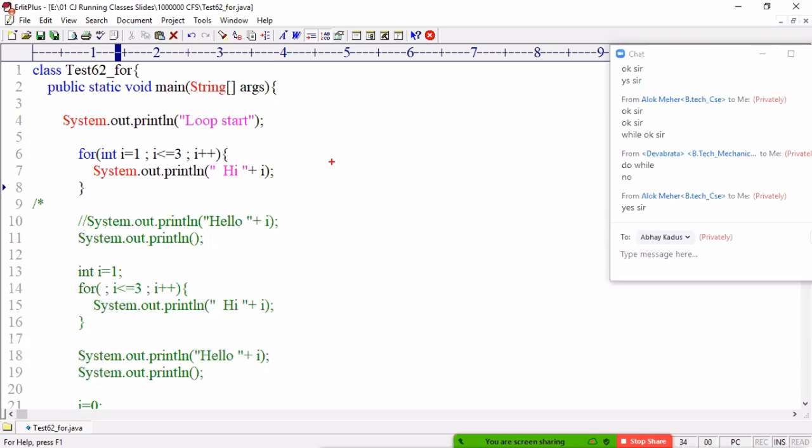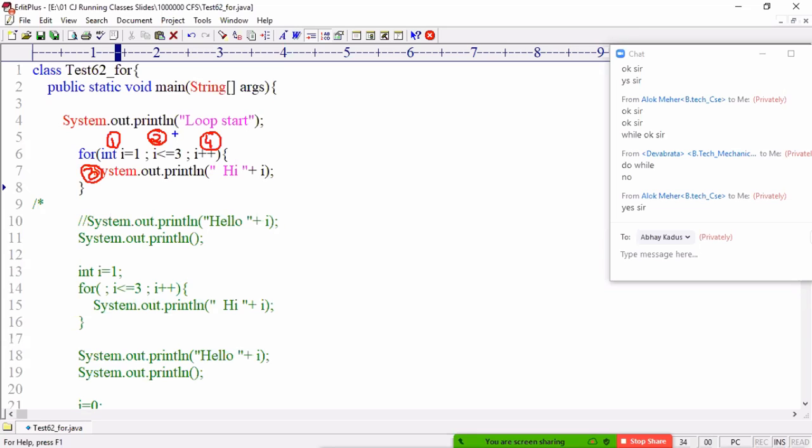What is the flow of execution of for loop? While loop flow is different, do while flow is different, and for loop flow is different. The running is the same, but the arrangement is different. In while loop also, first is variable declaration, second is condition, third is logic, and fourth is incrementing or decrementing. Here also it is the same, but the arrangement is different.